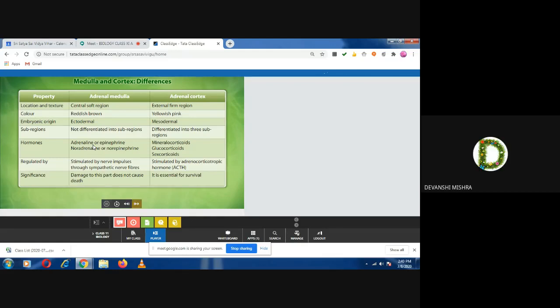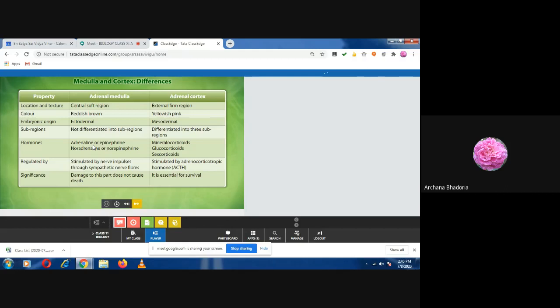Ma'am, we have not studied its function. No, ma'am, this hormone name is not there. And in the book it was also given very nicely about the adrenal and what it does. It helps in coping with stress conditions.